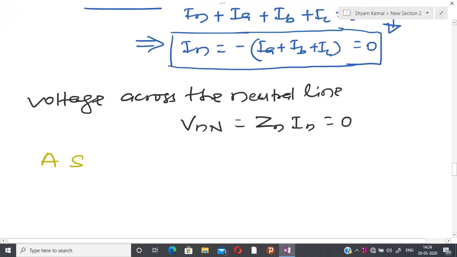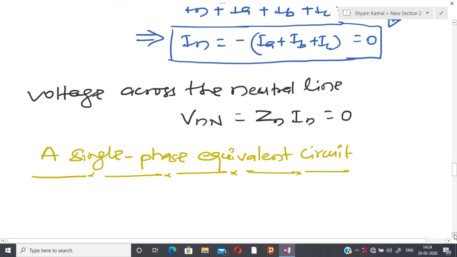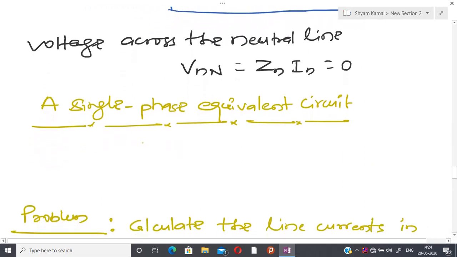And basically let us try to see the single phase equivalent circuit. That is the beauty of the three phase, that from three phase it is possible to generate single phase as well as two phase. So one can talk about the single phase equivalent.